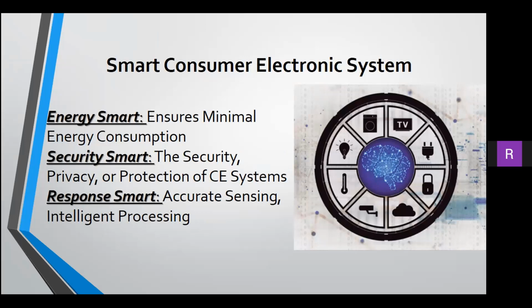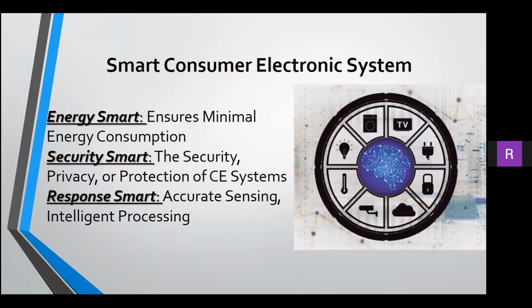Security smart deals with the security, privacy, or protection of a CE system as well as that of data or media that this system captures, processes, or stores. Response smart refers to accurate sensing, intelligent processing to gather knowledge or information from the data, and fast actuation or response based on the information.